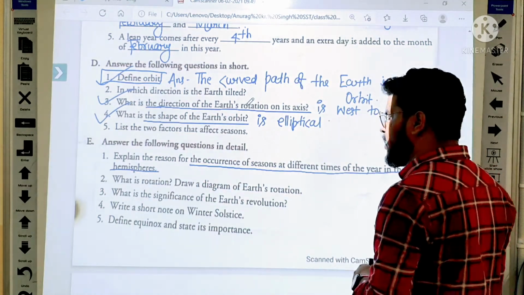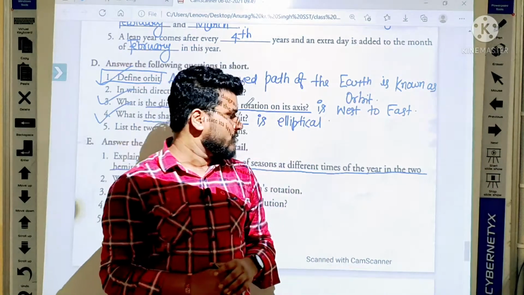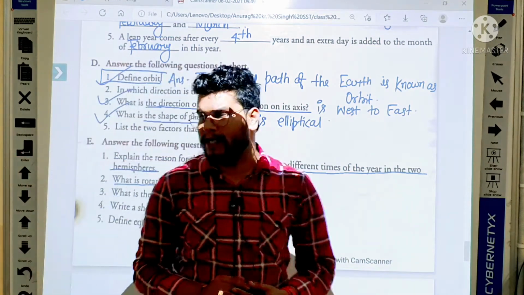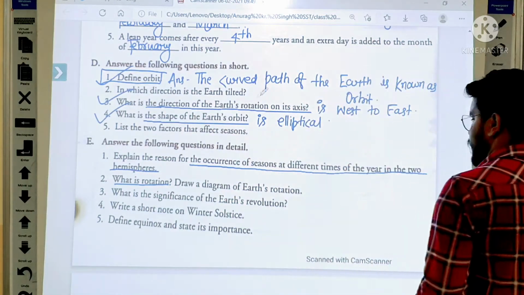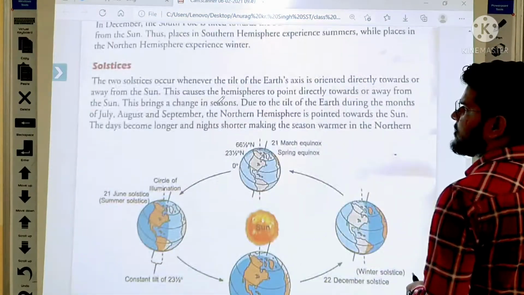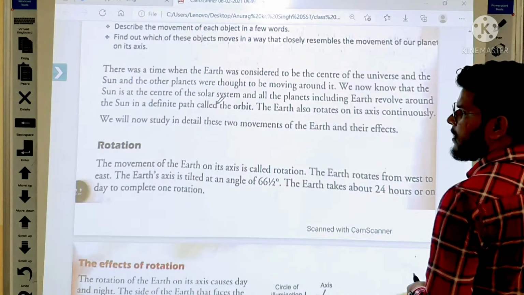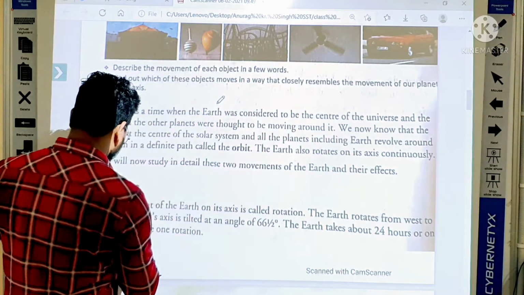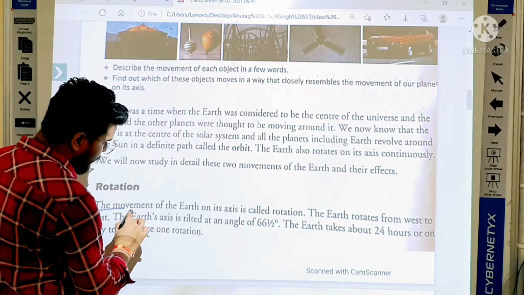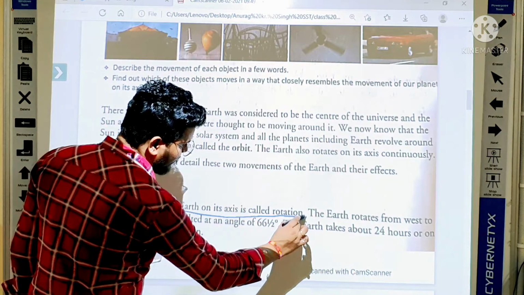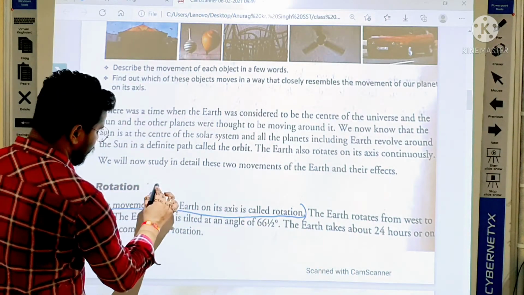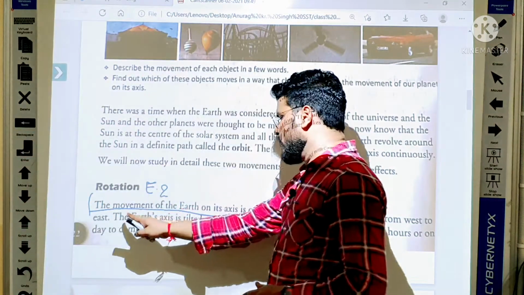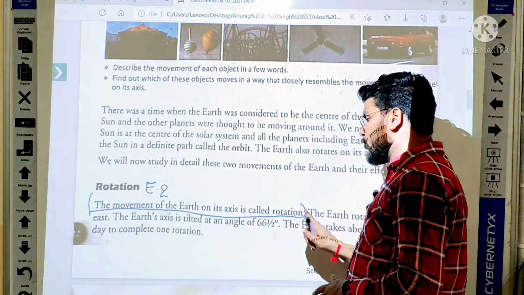Okay, now a student everybody come on the second number question, and the second number question is what is rotation? Draw a diagram of earth's rotation. Yes, everybody write the answer of second question number. Yes, see, everybody see this, the movement of the earth on its axis is called rotation. Yes, everybody underline, this is your answer of question number 2, of type E. The movement of the earth on its axis is called rotation.